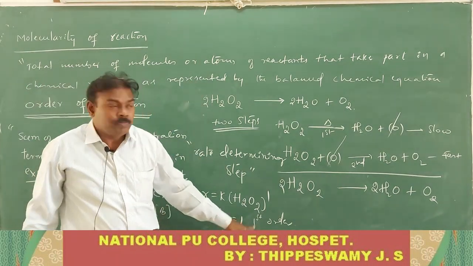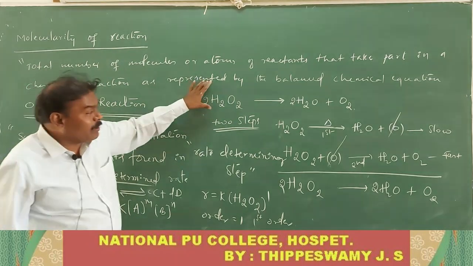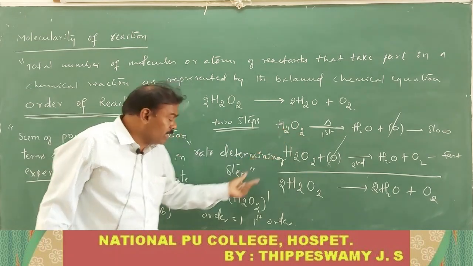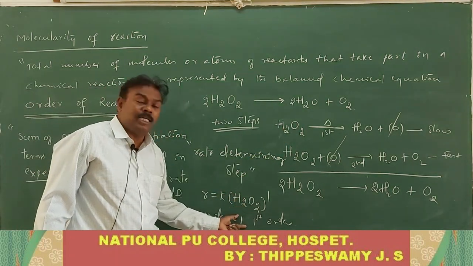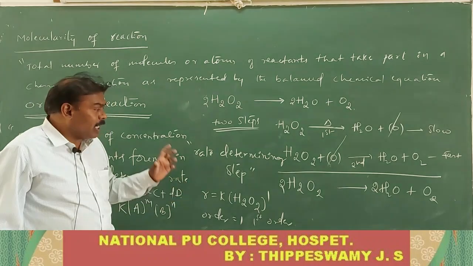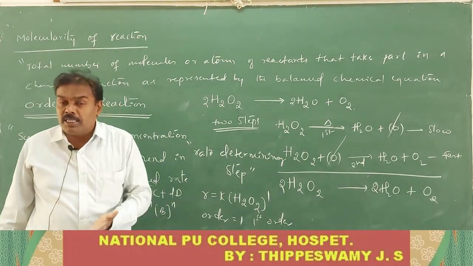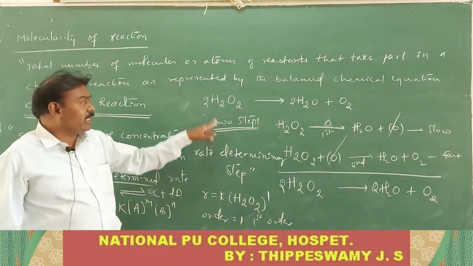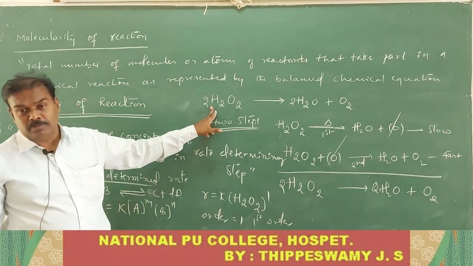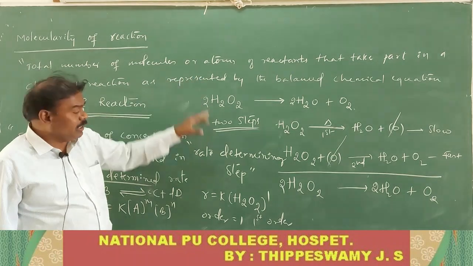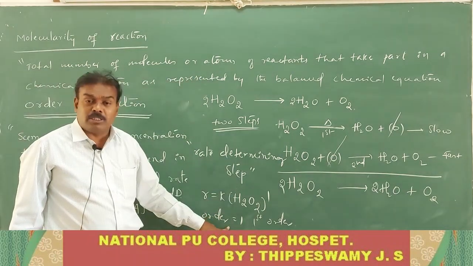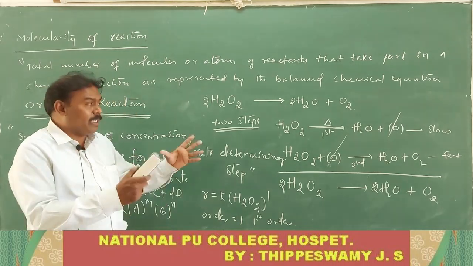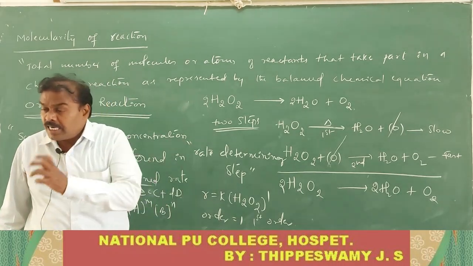How is it so? It is a complex reaction. It is taking place in 2 steps. Which is the slowest step? This one. In the slowest step, what is the order? That is 1. Therefore, the order of reaction is found in the experimentally determined rate equation for the reaction, not from the balanced chemical equation. It seems to be second order, but the order of reaction is 1, which means it is first order only. So in this way, the rate determining step.